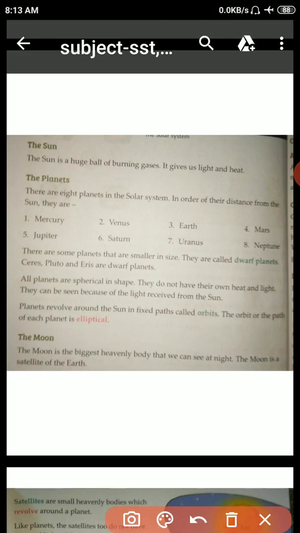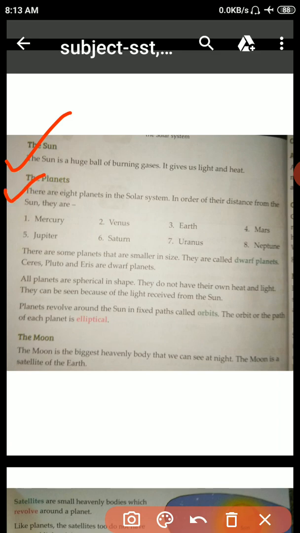Move on to the next page. Yes, here the sun. It is page number 10. The sun. The sun is a huge ball of burning gases and gives us light and heat.